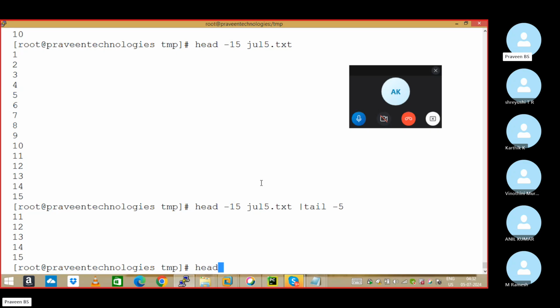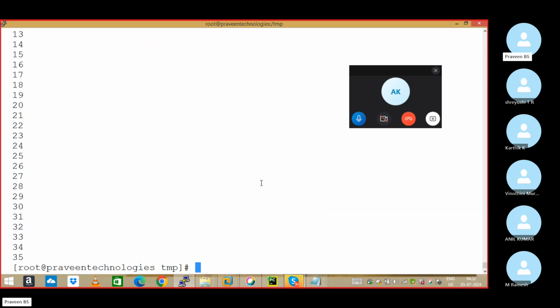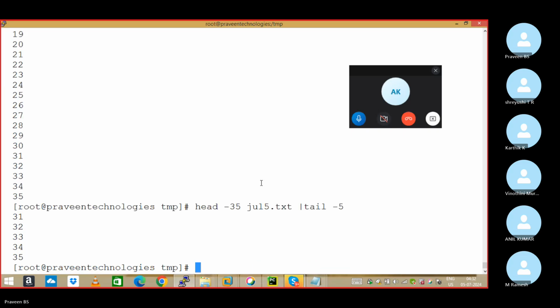If I want to display from 30 to 35, head -35. 30 to 35 only. I got 35 lines, and I need only the bottom part, so tail -5. Actually tail -6 for 30 to 35. Getting my point, sir? Till what is the last end point? Display that completely, then pipeline tail of what you require. Understand my point? Yes, no?